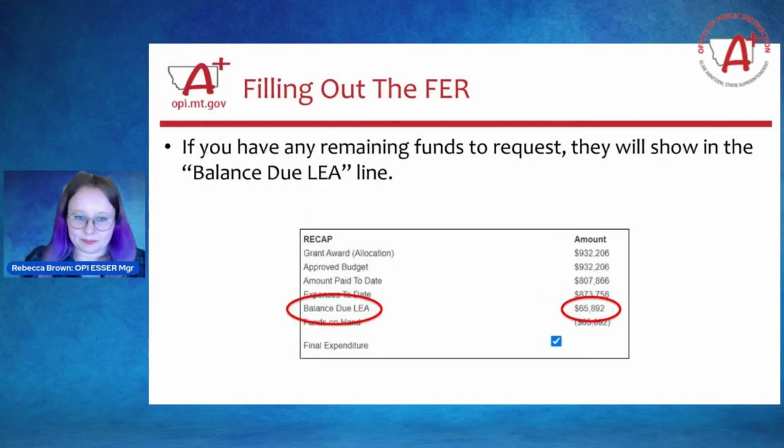Next slide, please. If you do have remaining funds that you're requesting, then the balance due to the LEA won't be $0. It'll be the dollar amount that you are actually requesting through that FER.